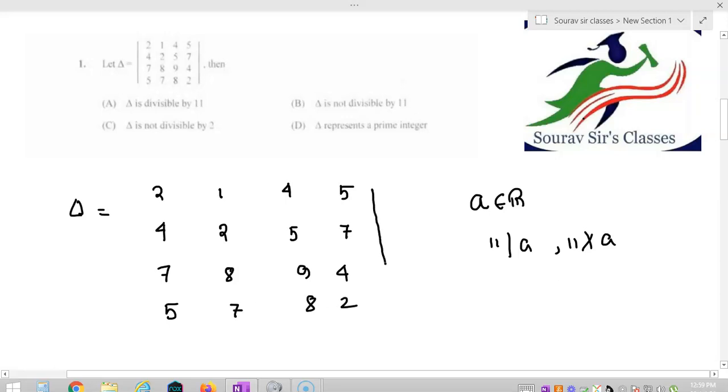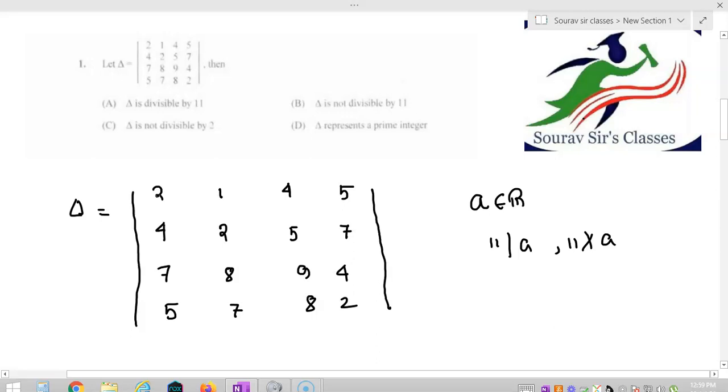Now observe this determinant carefully. Look at the first column and the fourth column of this 4 cross 4 matrix. The first column is 2, 4, 7, 5.